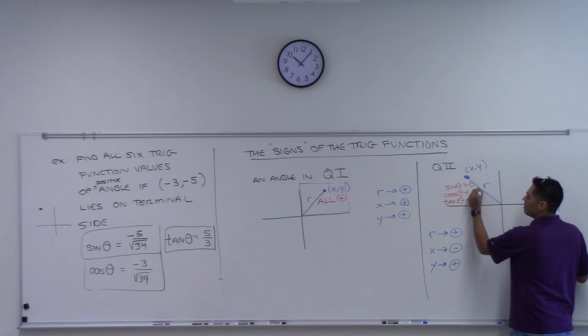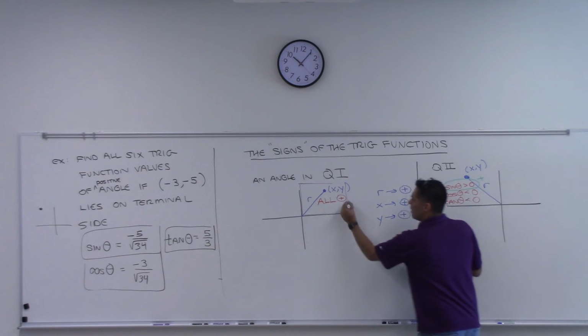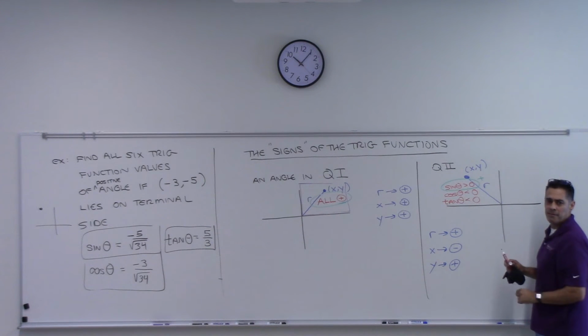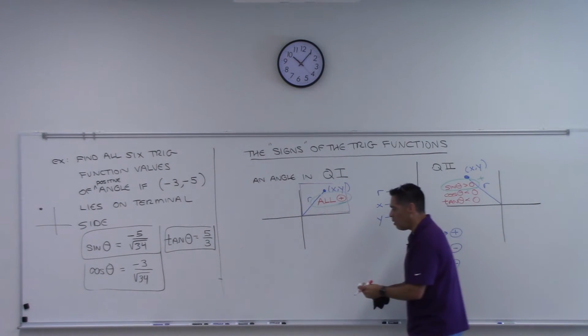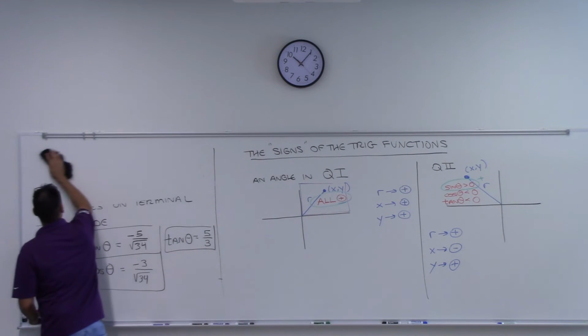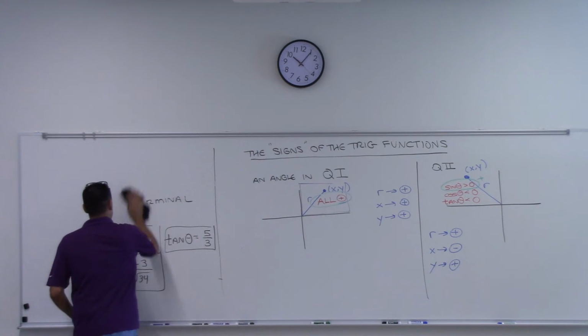The only one that's positive is sine. In the first quadrant, they were all positive, right? Here, only sine is positive. We have two more quadrants to talk about. Maybe we don't have to go through it in much detail.